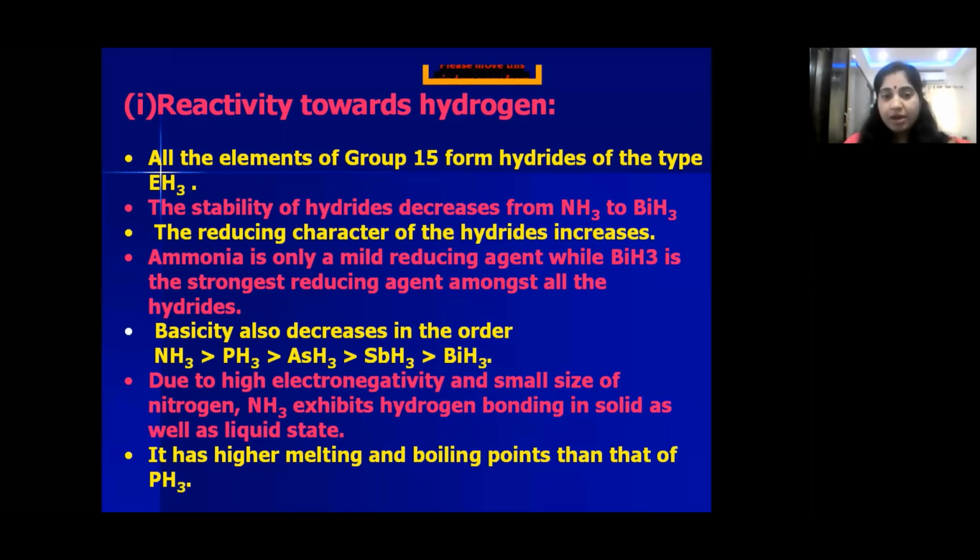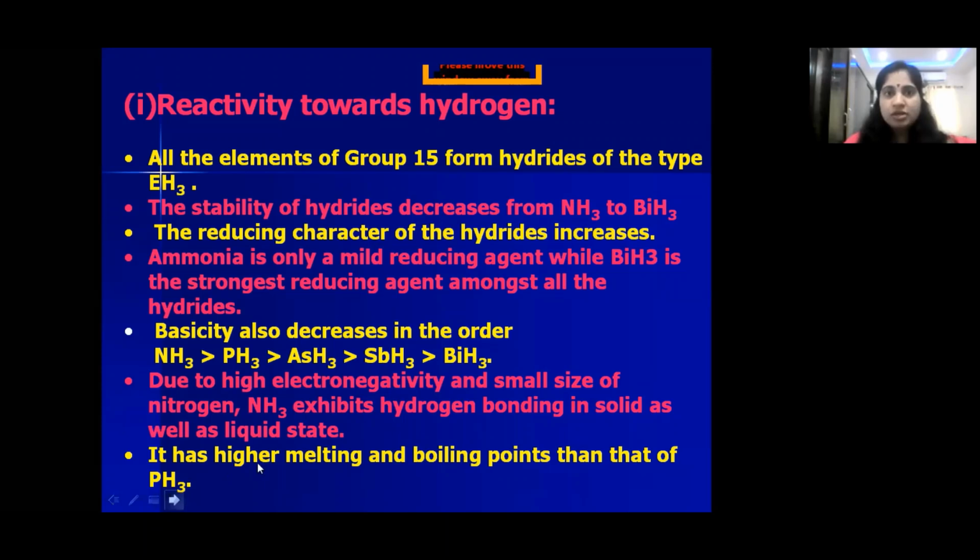When compared with ammonia, phosphine has more molecular mass, so it should exist as a liquid. But ammonia exists as a liquid because of the presence of hydrogen bonds, children. And because of these hydrogen bonds only, ammonia has high melting and boiling points. Though the molecular mass of ammonia is less when compared with PH3, because of the presence of hydrogen bonds, it exists as a liquid, and it has high melting and boiling points. So these are the points you have to remember.